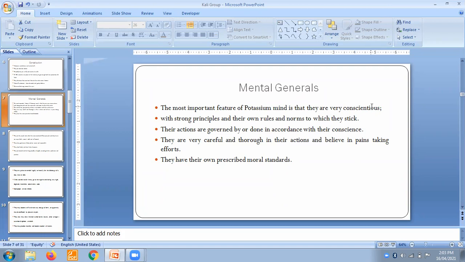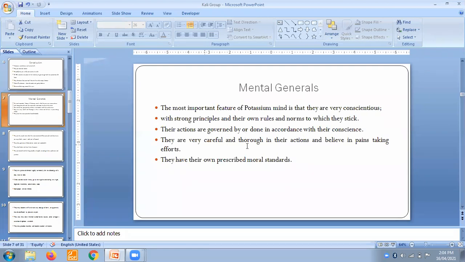Their actions are governed by, or done in accordance with, their conscience. When you talk about conscientious, everything goes according to their conscience, meaning according to their norms, their values, or their principles. They will never deny their principles and moral values.